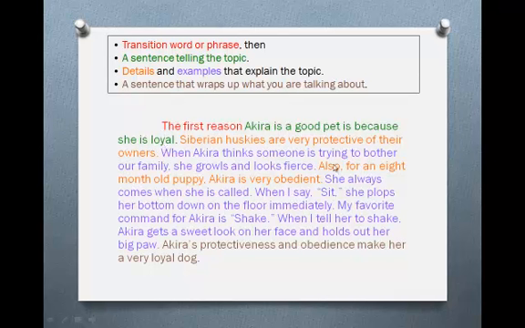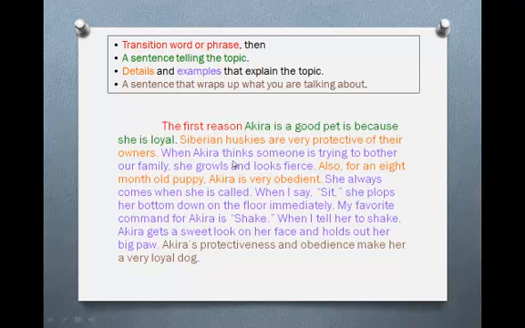Did you see the 2 details that tell us how Akira is loyal? The first detail is here in orange. Siberian Huskies are very protective of their owners. Did you see the next detail? That she is obedient. Now, did you notice the examples that are written in purple?